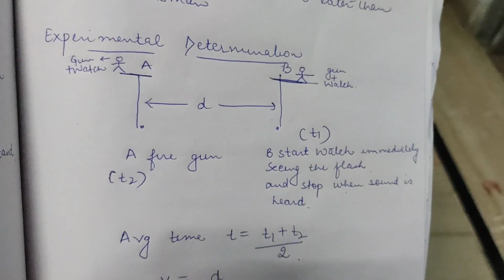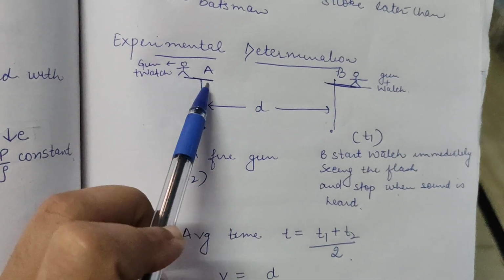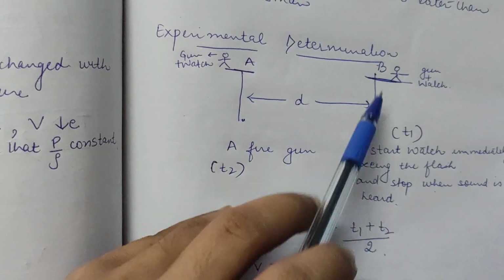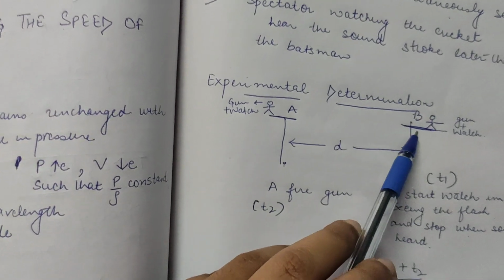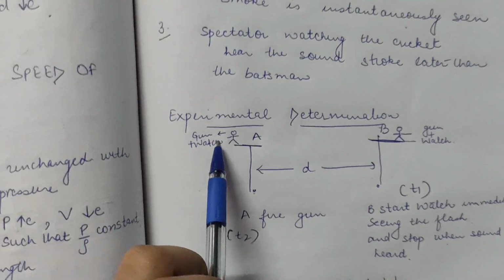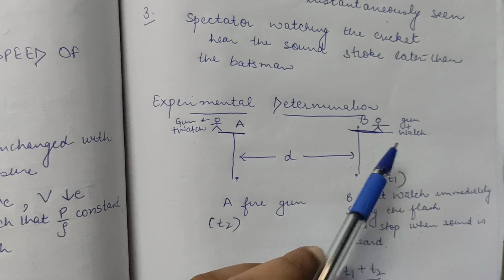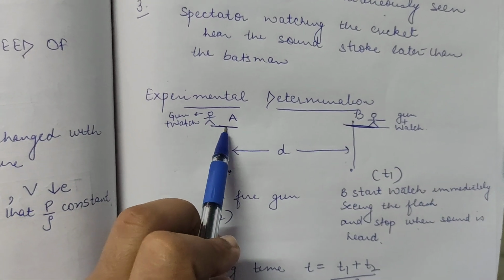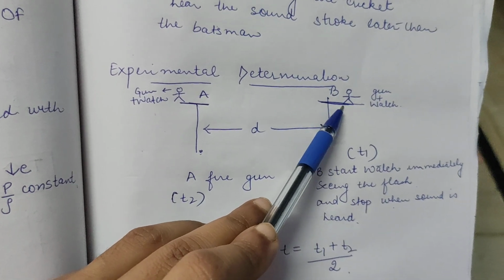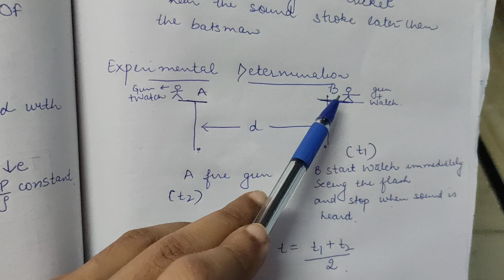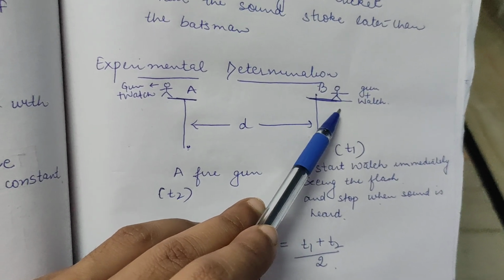Now the last one we have is experimental verification. For this experiment, we have two cliffs A and B separated by a distance D. One observer here and one observer here. Each observer has a gun and a watch. First of all, this observer fires a gun. What will the other observer do? He will start the watch when he sees the flash of the gun, and stop the watch when he hears the sound.